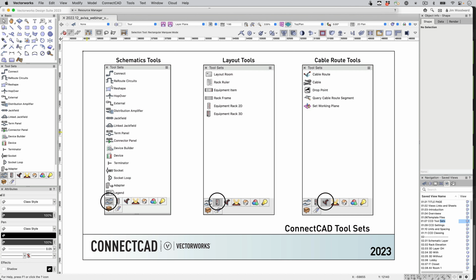The next is the layout tools, where we create layout rooms, equipment items, rack frames for modular devices, and both 2D and 3D racks. Finally, we have the cable route tools, where we develop the cable network, draw points, edit the cabling, add spare cable, and then query the cable network.